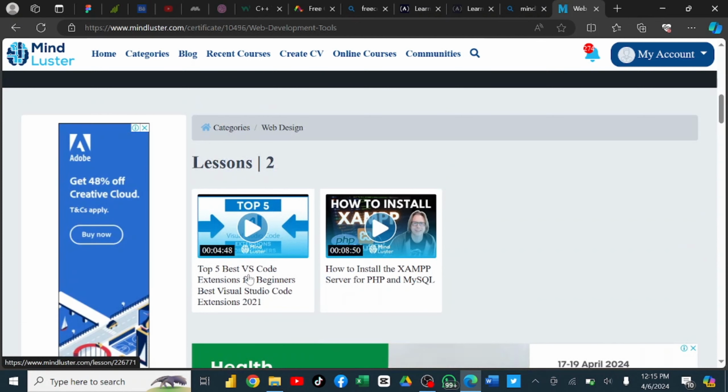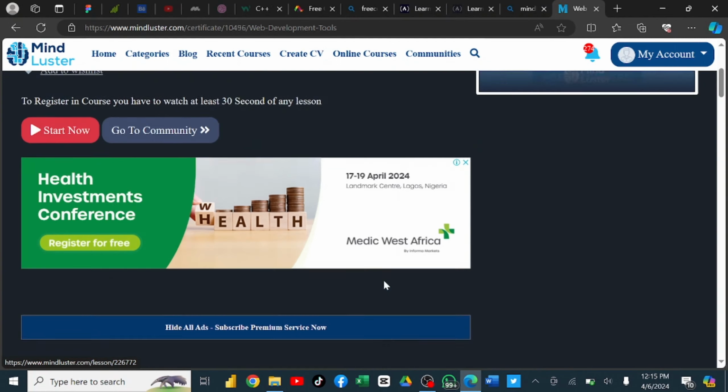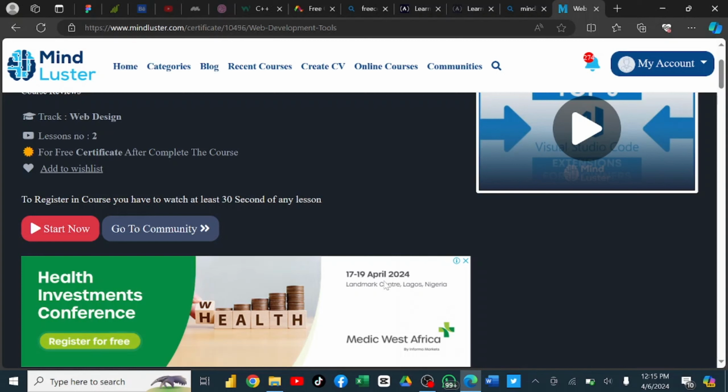We have Visual Studio Code, that is the software, how to use Visual Studio Code, that's for programmers, and how to install the XAMPP server for PHP and Microsoft MySQL, that is for the back end aspect. So you can just check around the website and discover more and more skills you can learn to skyrocket your tech skills.